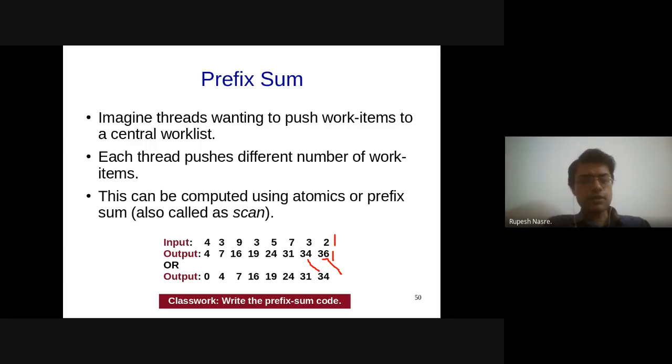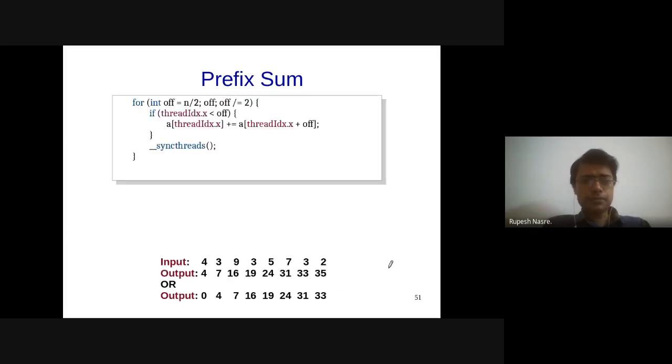And we tried to write a prefix sum code, and you told certain ways, and I also showed one way, which is what is being shown here. So let's come back to this. What is the issue with this code? Sir, race condition is there. Okay, there is a race condition. Is there a race condition?